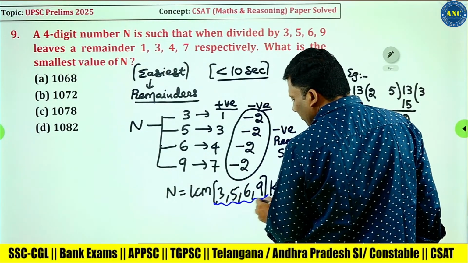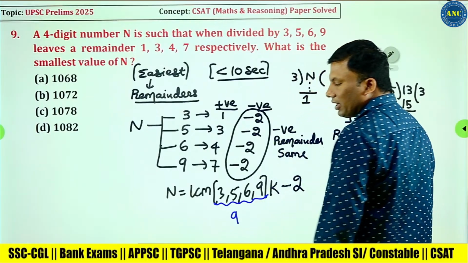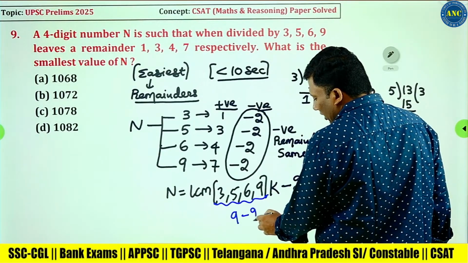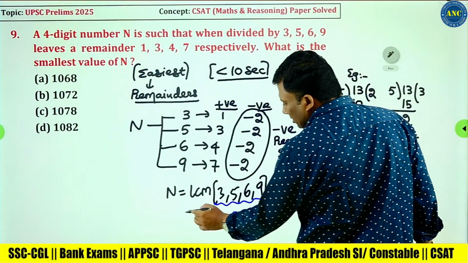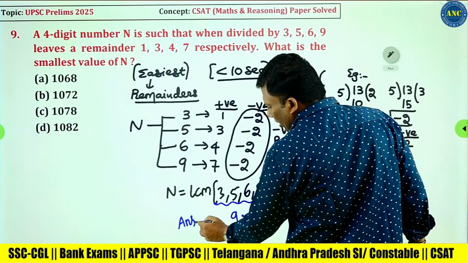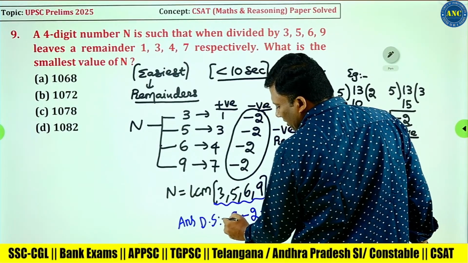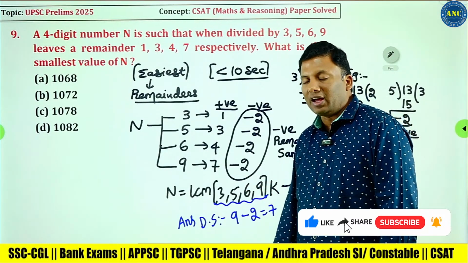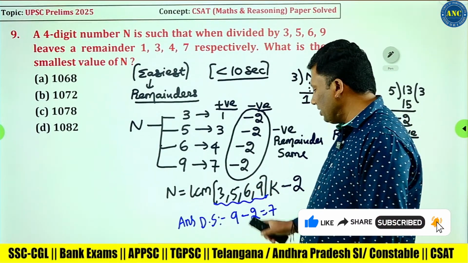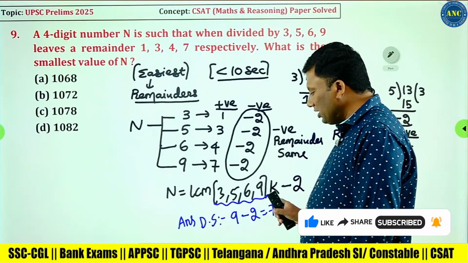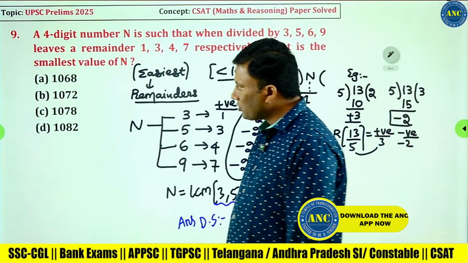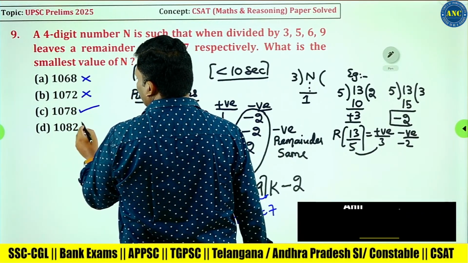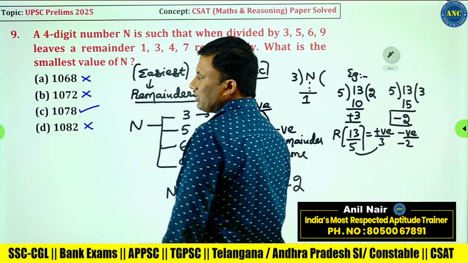This number is divisible by 9. Any number divisible by 9, its digital sum will be 9. So 9 minus 2, the answer's digital sum should be 7. Any number which is a multiple of 9, its digital sum is 9. 9 minus 2 is 7. The answer's digital sum should be 7.